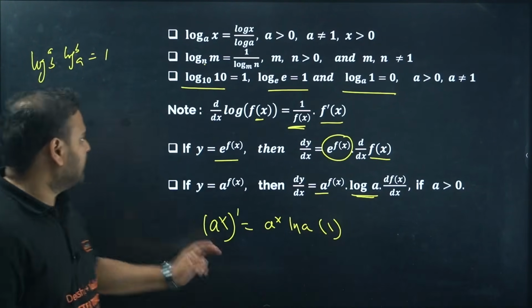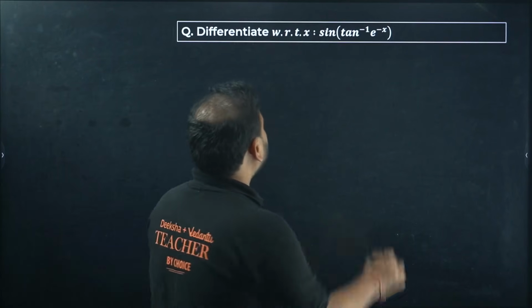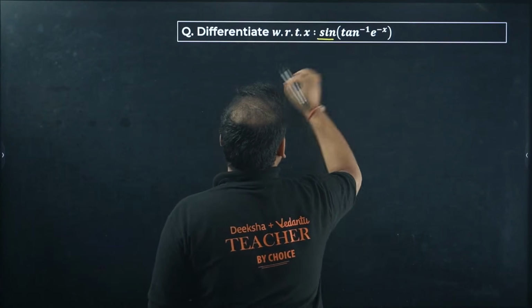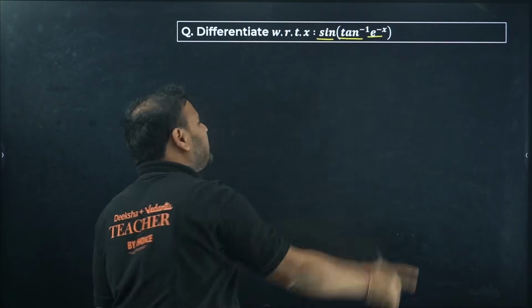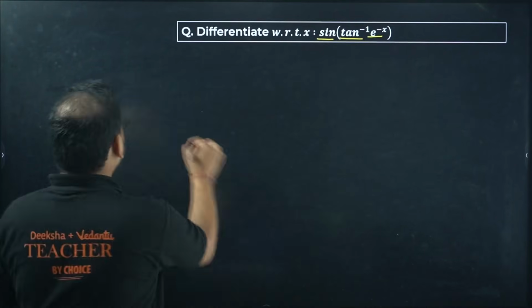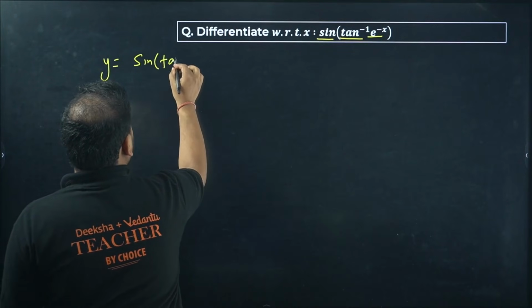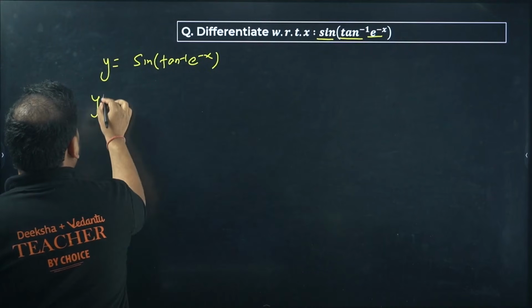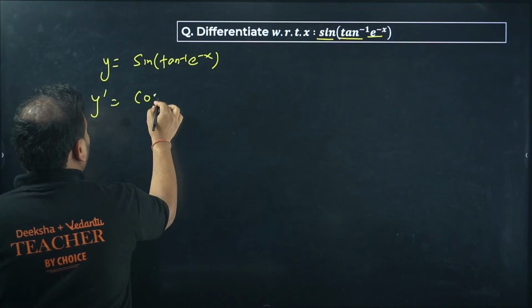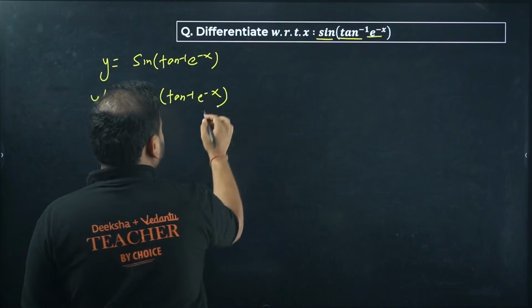Nothing changes. Moving on, some questions on chain rule with exponential functions. First apply the derivative for sine, then you're going to differentiate tan inverse, and then differentiate e power minus x. We'll see. The function is y equal to sine of tan inverse of e power minus x. So first you're going to differentiate sine, so you'll get cos of tan inverse of e power minus x.